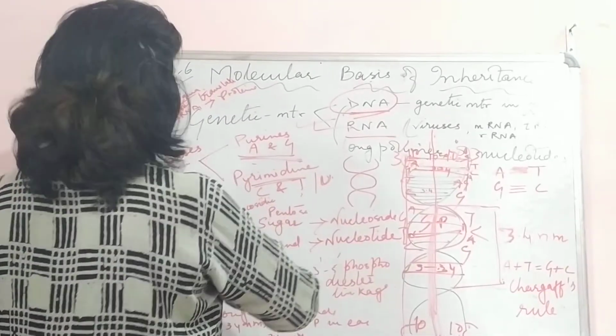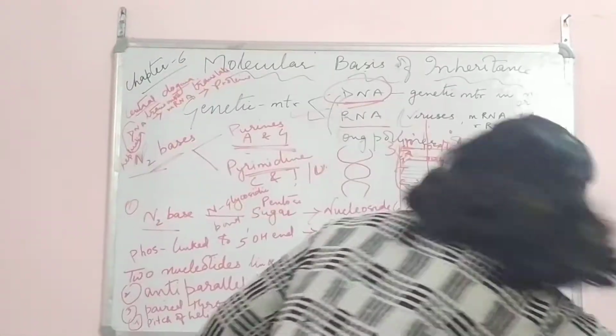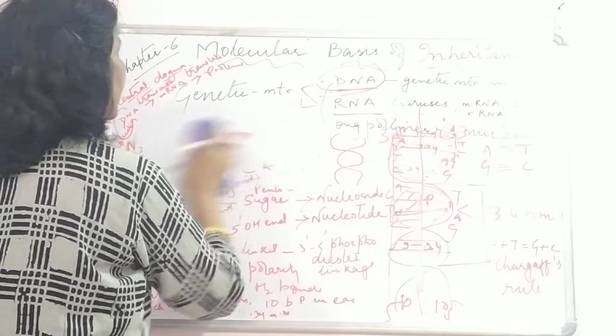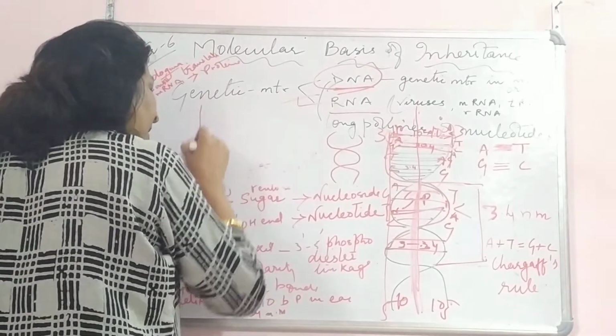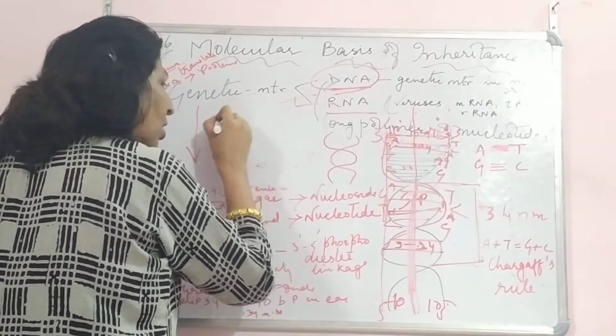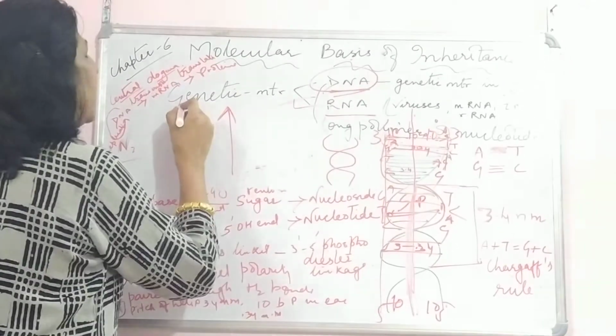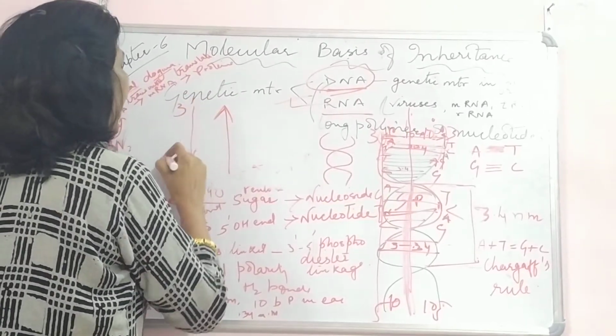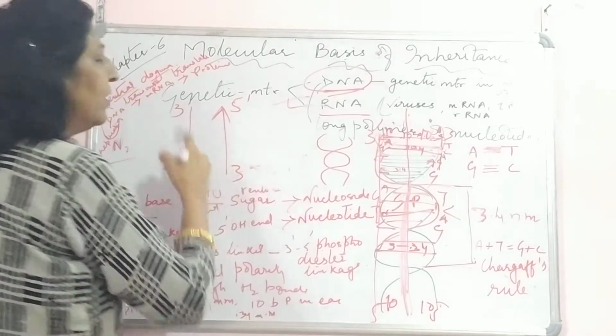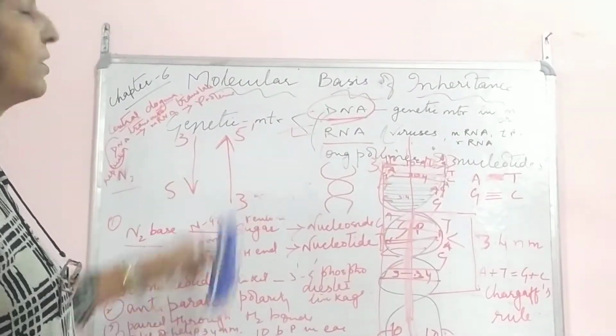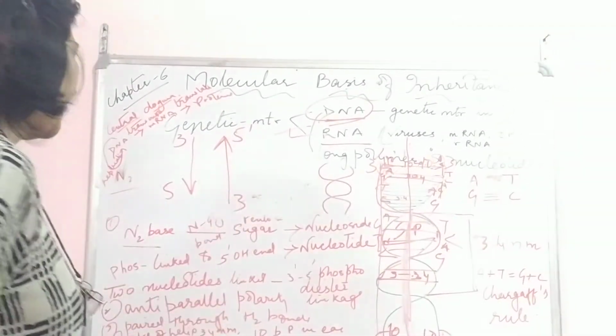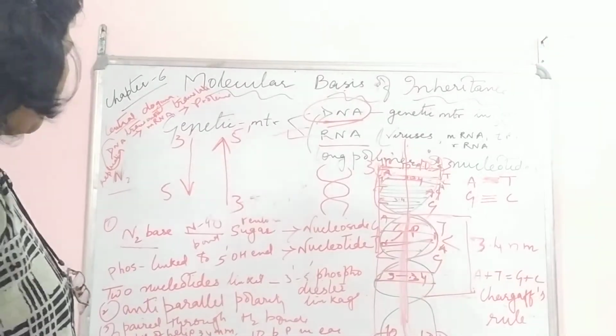Anti-parallel means, suppose I'll rub something and then I will let you know. What is anti-parallel? If one runs from up to down, the other will go from down to up. Okay, so it is said that this one is 3' to 5' and this runs 5' to 3'. So when you open the strand, it runs like this. So this is said to be anti-parallel polarity.